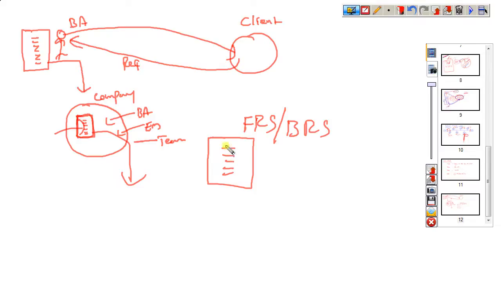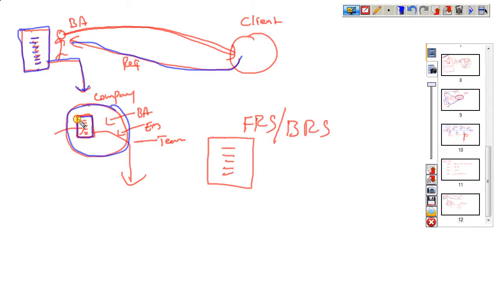So what do they do in the requirement phase? The business analyst goes to the client place and gathers the requirements from the client, and all the requirements are mentioned in one document, which they bring to the company.